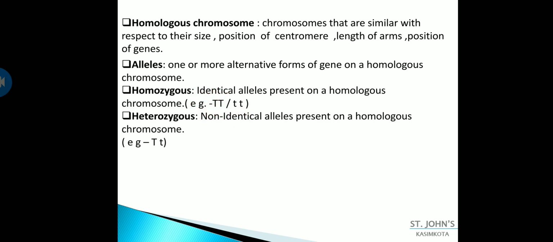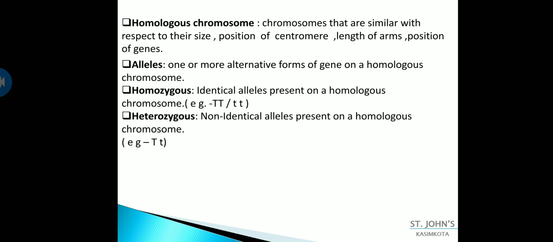And next, coming to heterozygous. Hetero means non-identical. So here non-identical alleles are present on a homologous chromosome. For example, you have one capital T and one small t on the homologous chromosome. So you might get a doubt, what is this T?